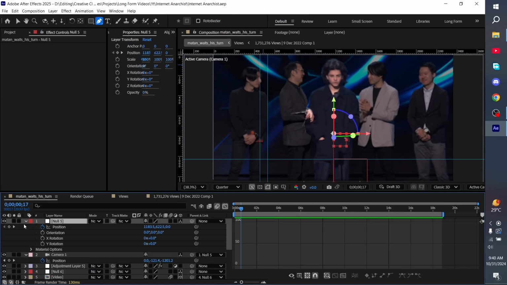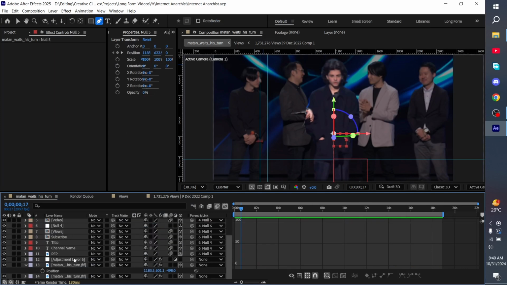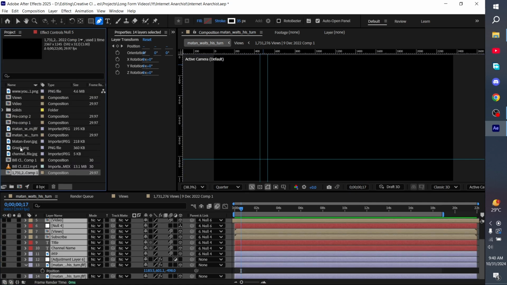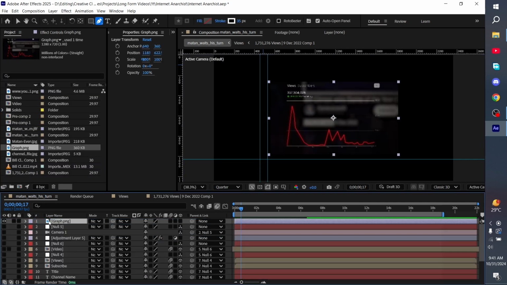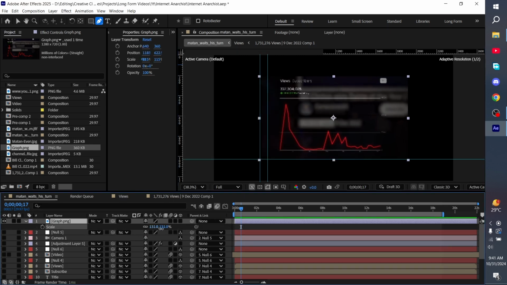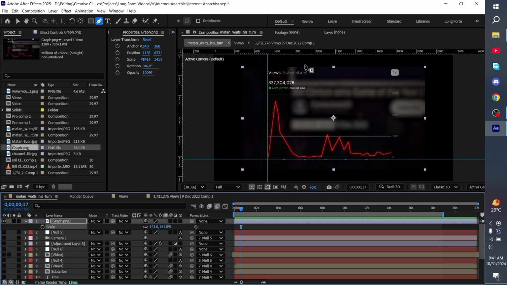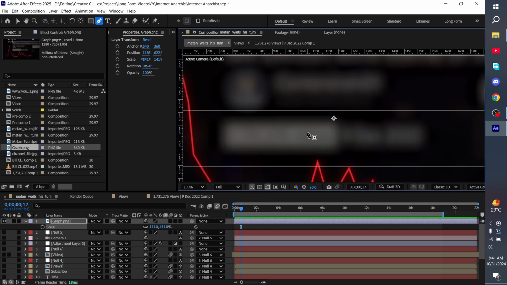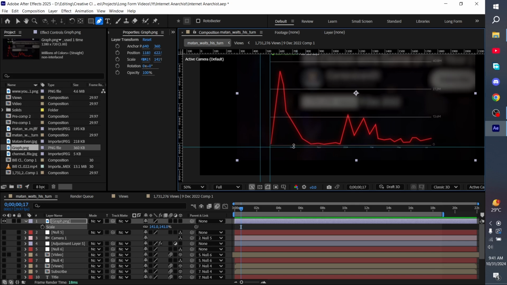We just need to draw the graph. So to do that, first of all, we're just going to disable all the layers for now, and then import the graph picture like that. Okay, I'm going to scale it up a bit, and I'm going to draw rulers like this. Okay, so we have the ruler.